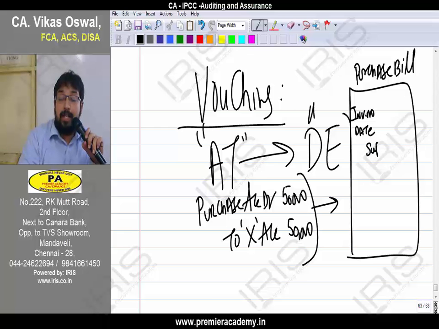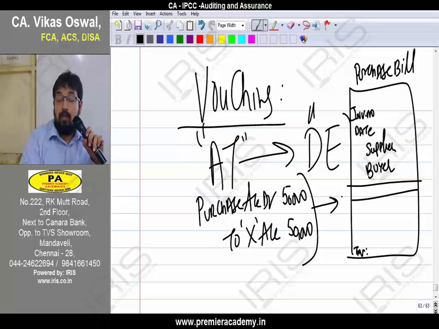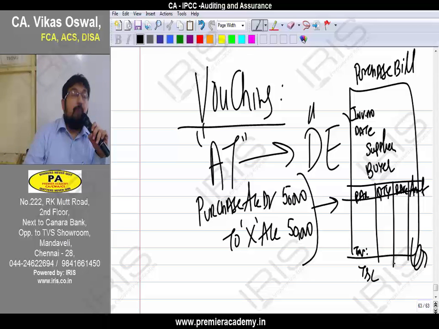So supplier's name, then buyer's name, TIN number, then particulars, quantity, rate, and amount, and signatures. Actually here terms and conditions. Yes, these are the brief contents of a purchase bill.